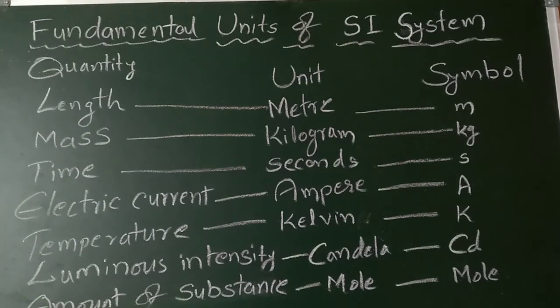Everyone must remember that all the physical quantities in physics can be expressed in terms of 7 fundamental quantities. Those 7 are length, mass, time, electric current, temperature, luminous intensity, and amount of substance.